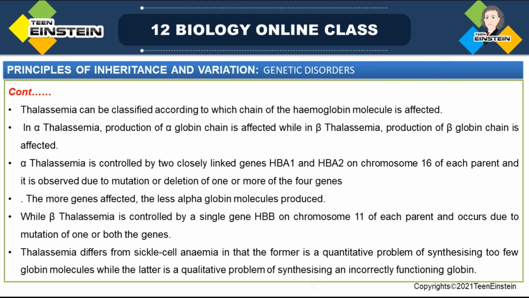So thalassemia and sickle cell anemia are both different. Thalassemia is a quantitative problem, but sickle cell anemia is a qualitative problem of synthesizing an incorrectly functioning globin. So there is a difference between thalassemia and sickle cell anemia. Note down the difference also. You should also learn the difference between alpha thalassemia, which is present on chromosome 16, while beta thalassemia, controlled by HBB, is present on chromosome 11. So both differences you need to learn.